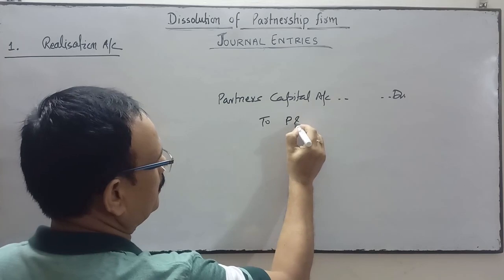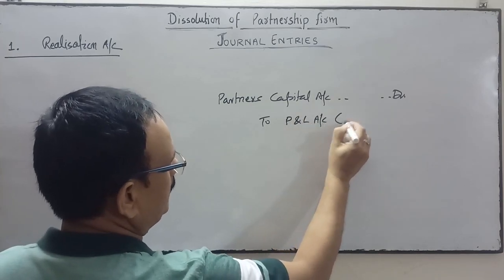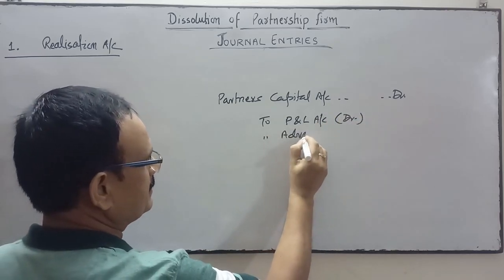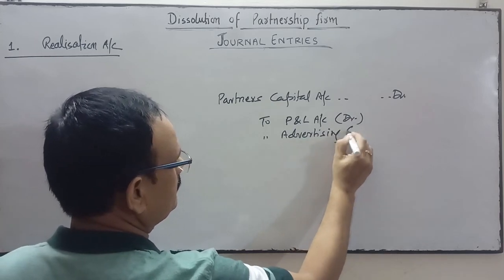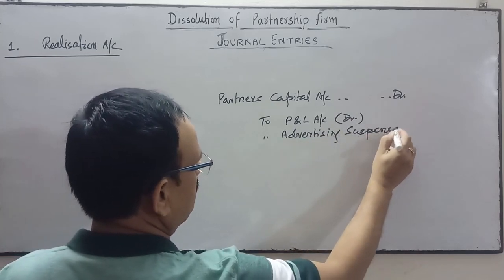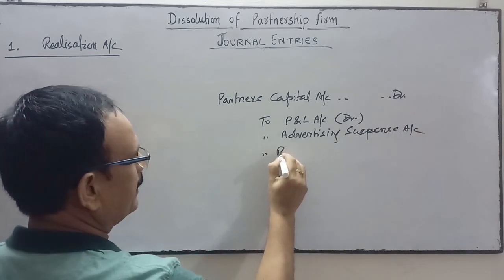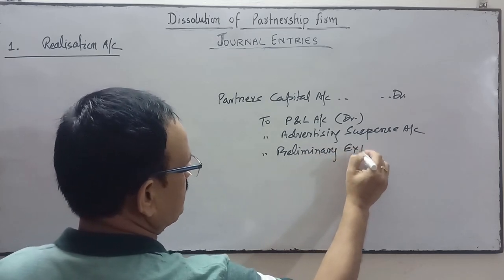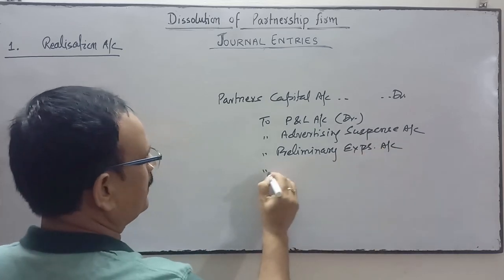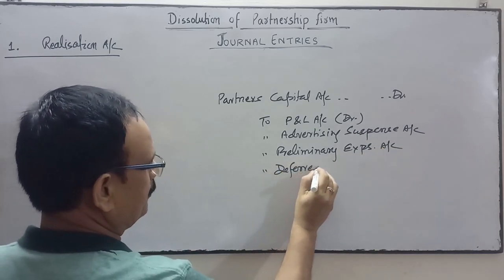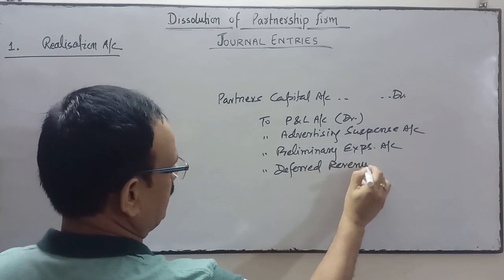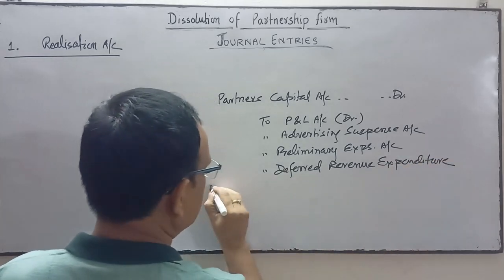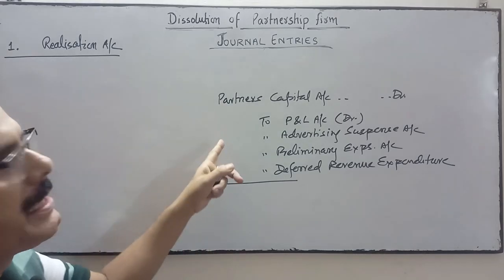For instance, profit and loss account debit balance, which is reflected in the asset side, advertising suspense, preliminary expenses, or any deferred revenue expenditure, will be transferred to partners' capital account.